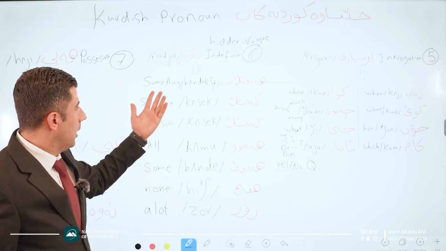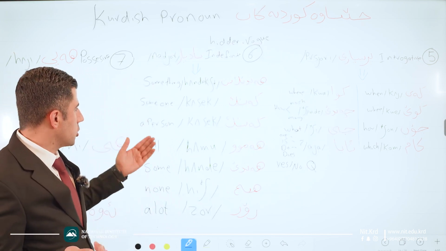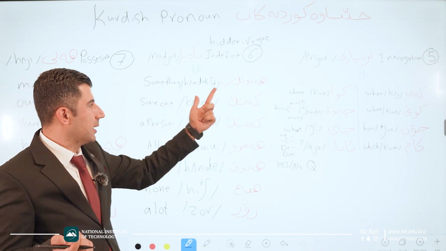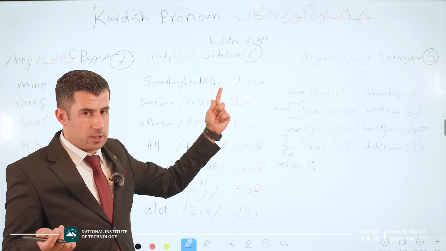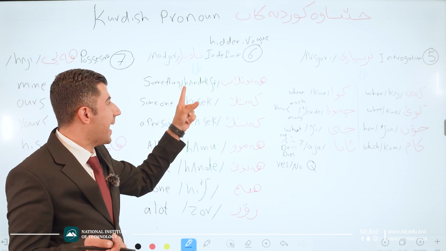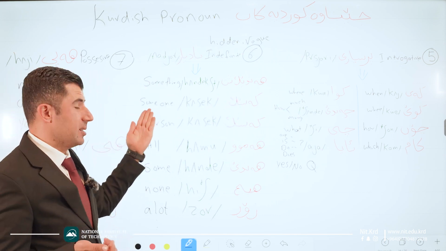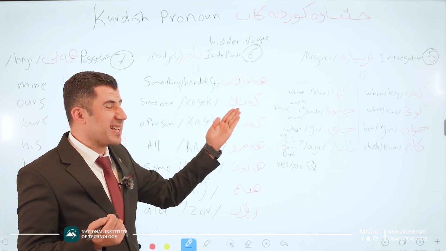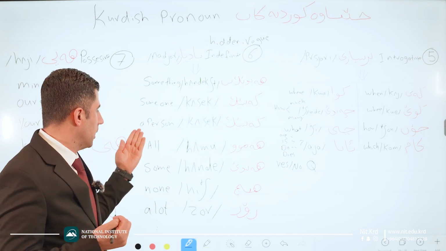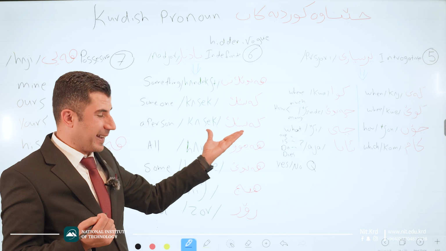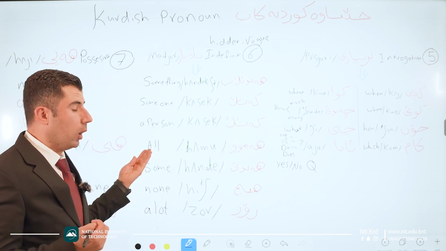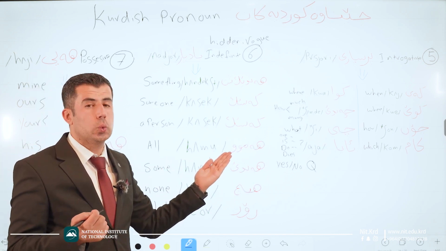Good. Like these that I mentioned here. Something, we say handek shit. Handek shit instead of saying something. Someone, we use kesek. A person, kesek again. All, hamu.